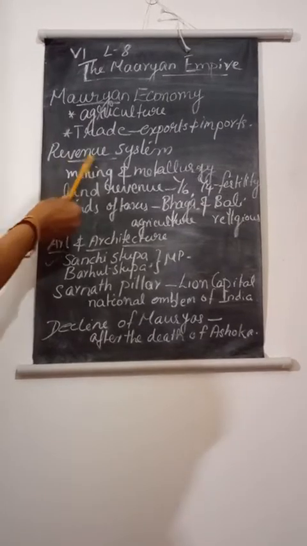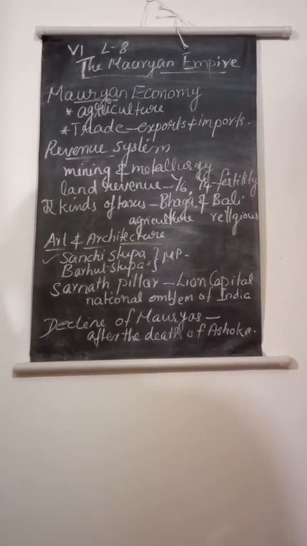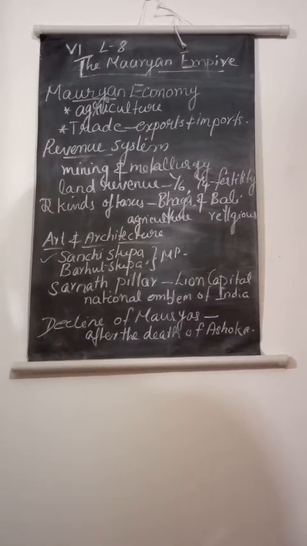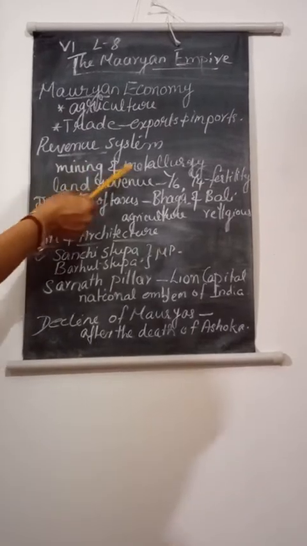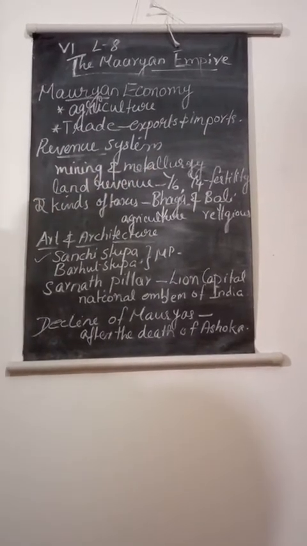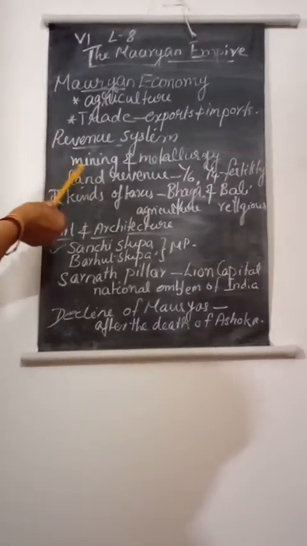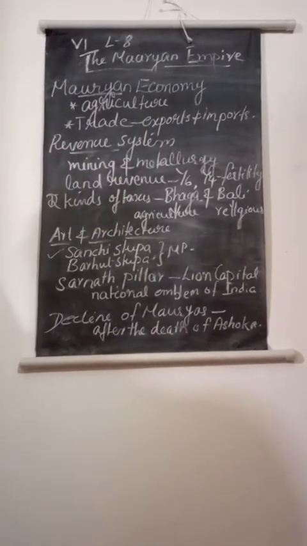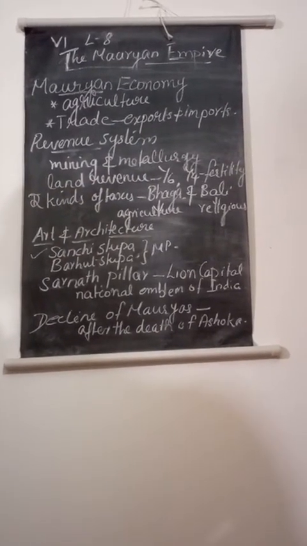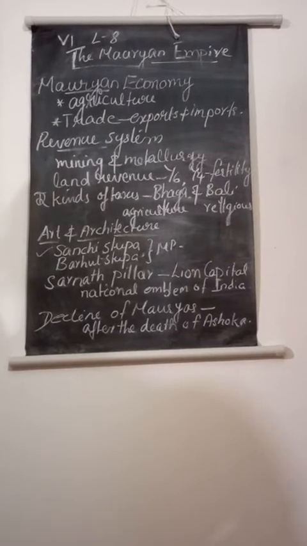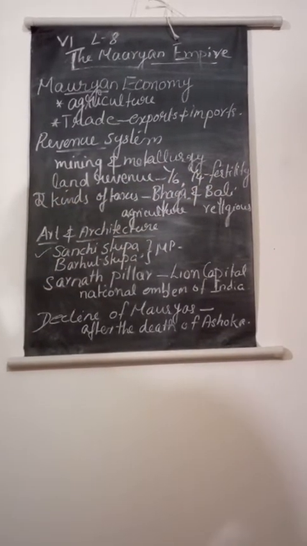Next is the main topic, the revenue system of the Mauryan Empire. The Mauryan state exercised strict control over all trade and industry. There was state monopoly of mining and metallurgy. Remember, taking out the metals is known as mining, and work related to metals is known as metallurgy. The land revenue was the chief source of income in the Mauryan Empire.